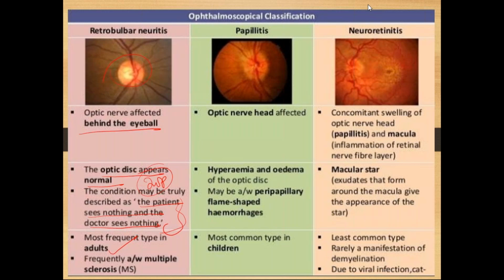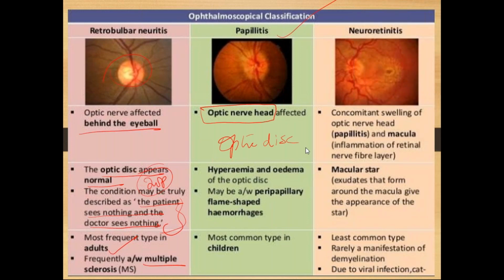So this is about retrobulbar neuritis. This is most commonly associated with multiple sclerosis. Okay. So second one is papillitis. So what happens? I told you that the optic nerve head, that is the optic disc, gets affected. Right? Optic disc gets affected.